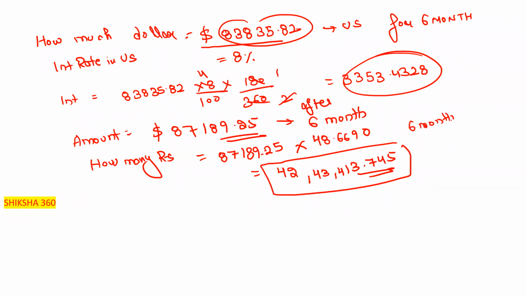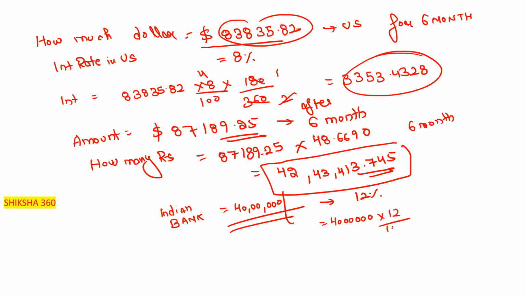And from the Indian bank, how much have they borrowed? That is 40 lakh. That person borrowed 40 lakh, and how much interest do they have to pay? 12%. So we will find out 40 into 12 upon 100 into 180 upon 360.